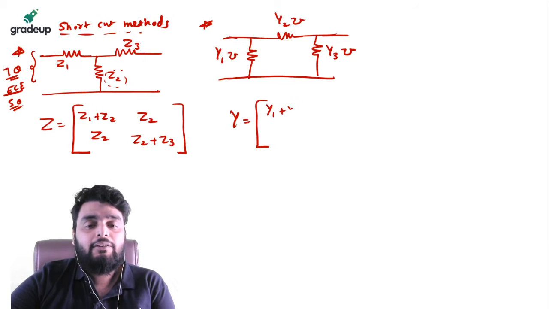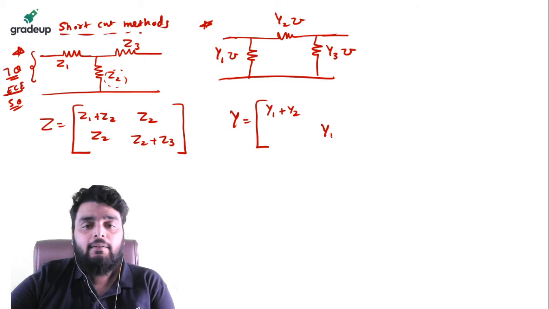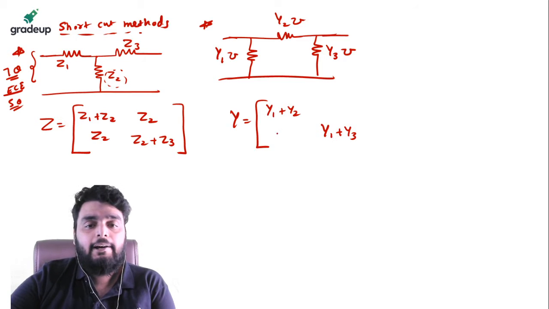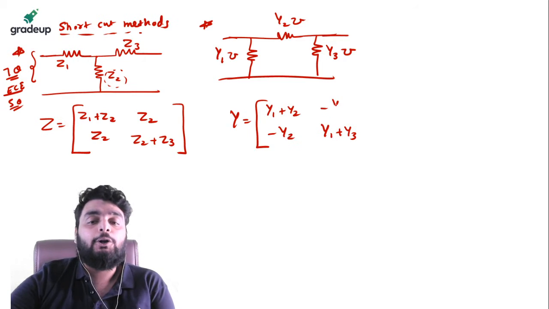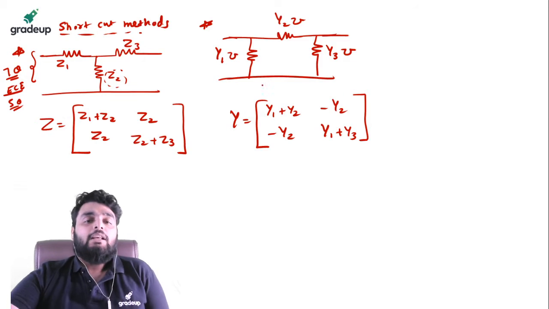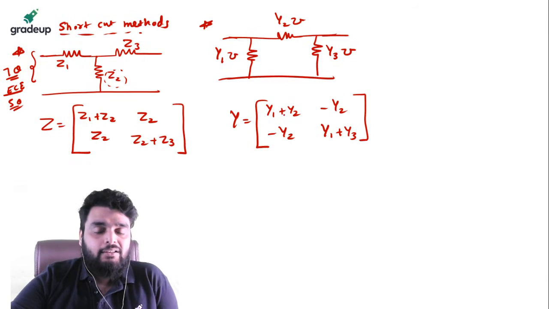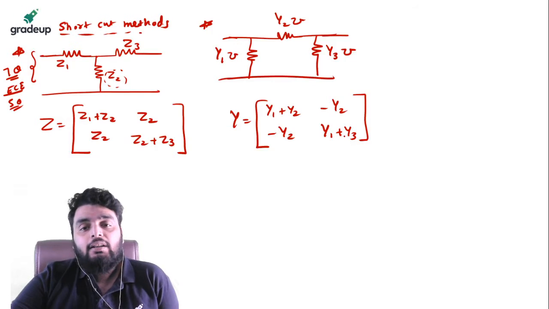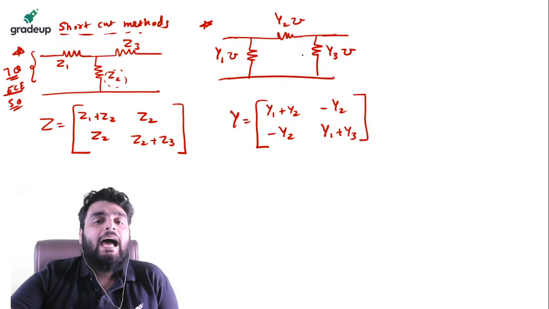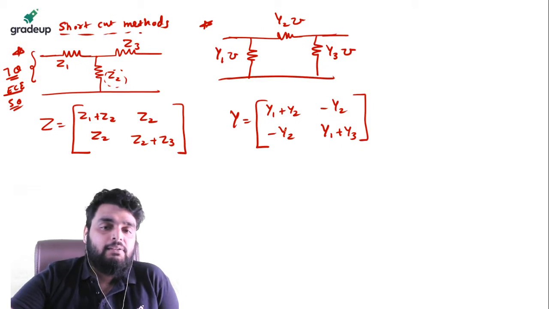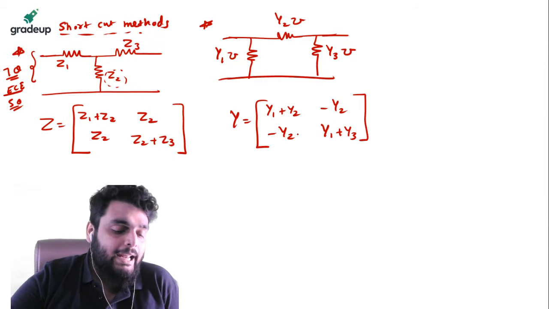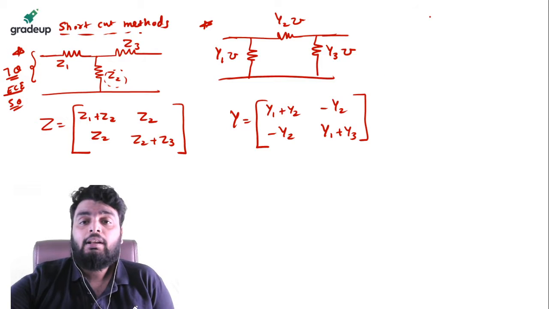Shortcut is Y1 plus Y2, here Y1 plus Y3, here minus Y2 and minus Y2. Okay, means Y1 plus Y2 is the first element, Y2 plus Y3 is the second element of the diagonal, and then this is the non-principal diagonal, it will be minus Y2 and minus Y2. Okay, good.